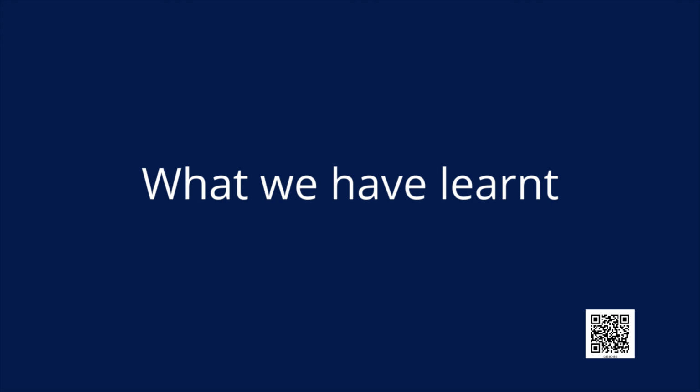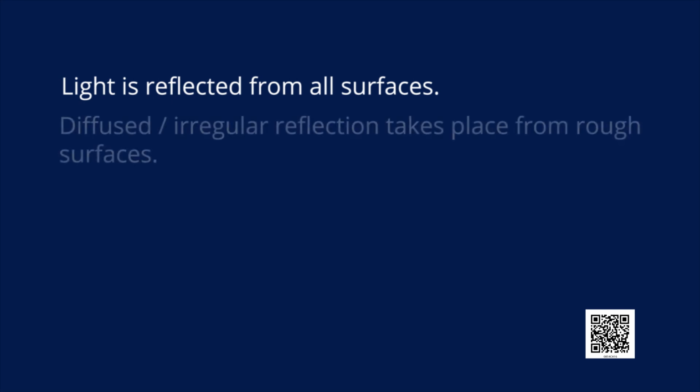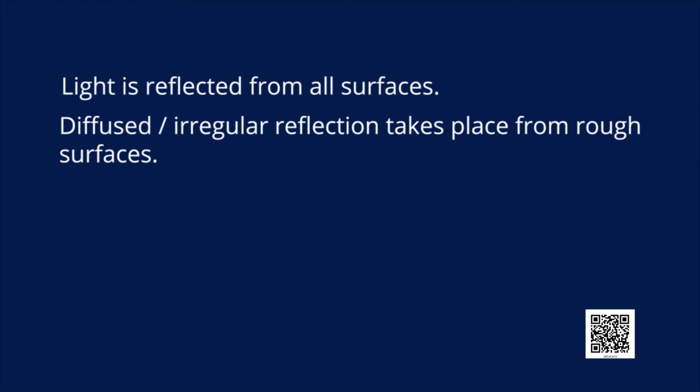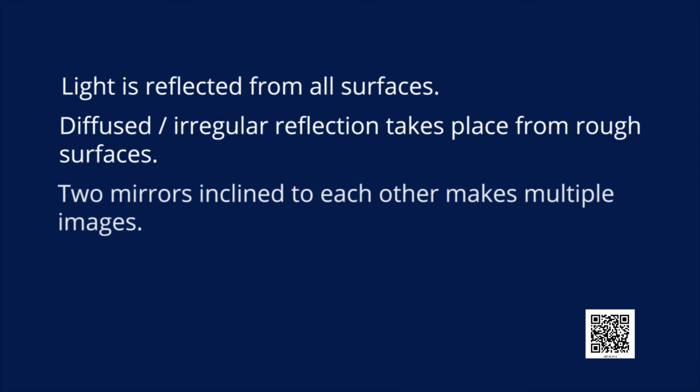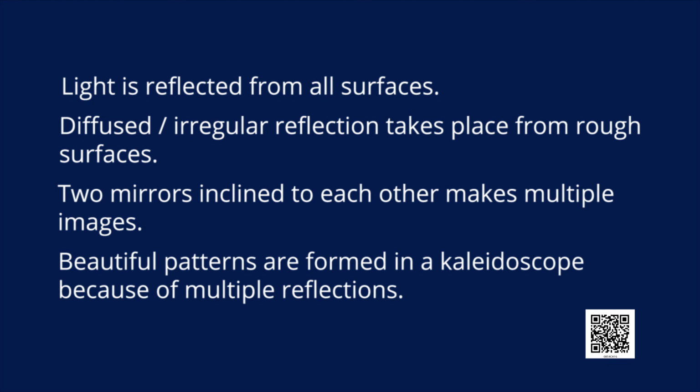Dear children, now let's revise what we have learned in this chapter. Light is reflected from all surfaces; diffused or irregular reflection takes place from rough surfaces. Two mirrors inclined to each other give multiple images. Beautiful patterns are formed in a kaleidoscope because of multiple reflections.